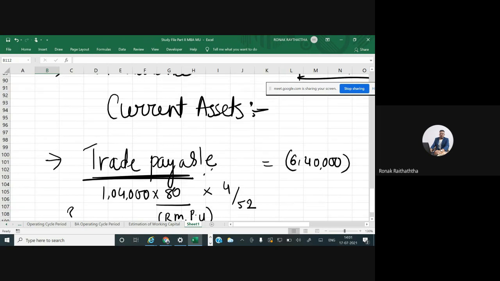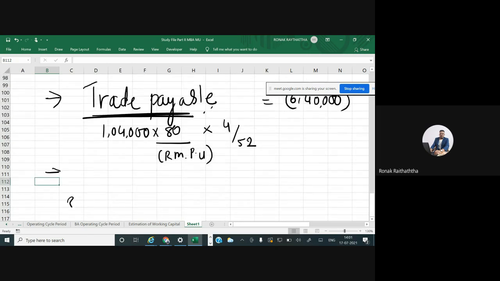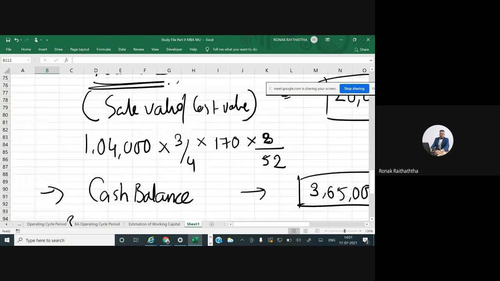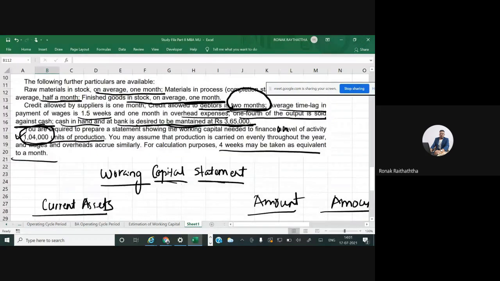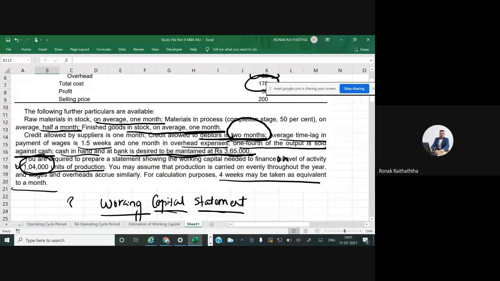Okay. Now, what other outstanding expenses may be there in the current liabilities? Just check out what information is given to you. Credit allowed by suppliers is 1 month, credit allowed to debtors is 2 months. So debtors also considered. Average time lag in payment of wages is 1.5 weeks.